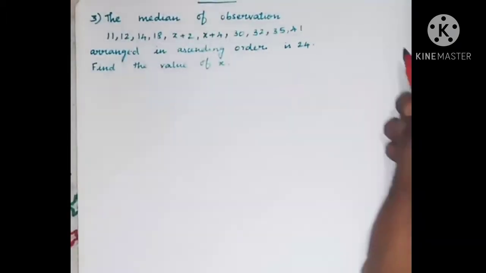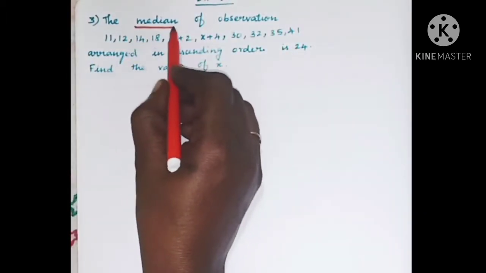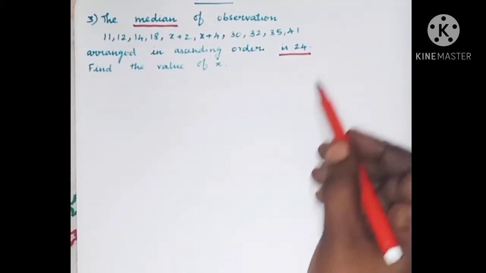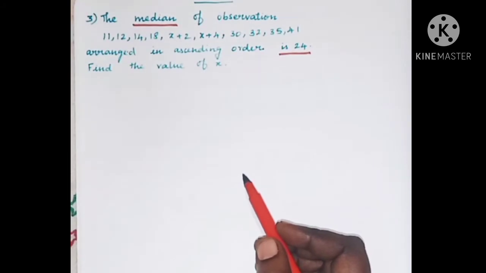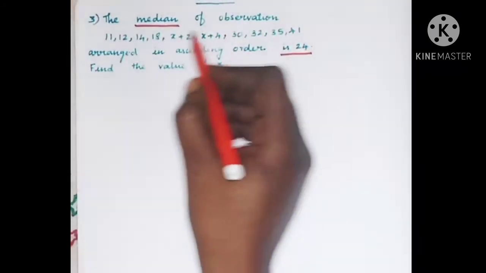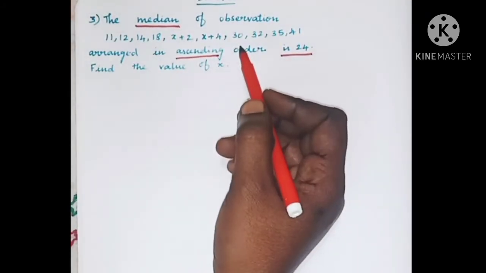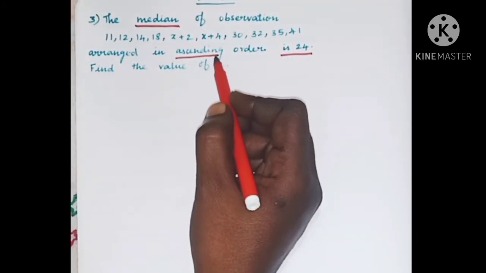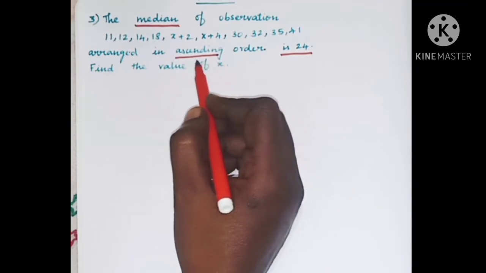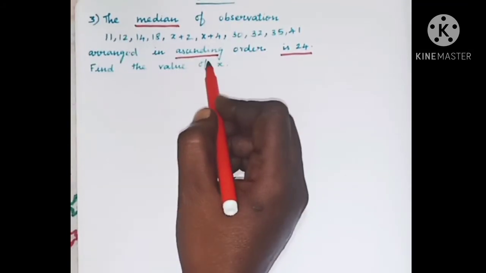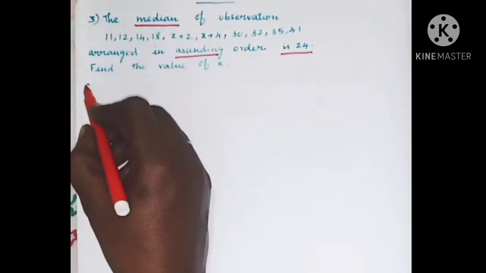Here the value of the median is given. The median is 24, and the data are already arranged in ascending order, so we don't need to write the numbers in ascending order again.